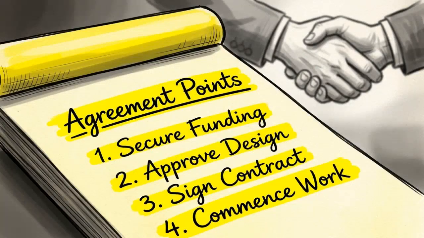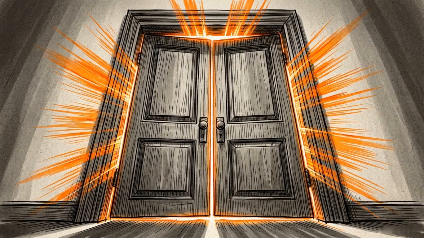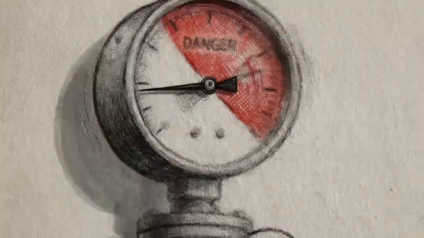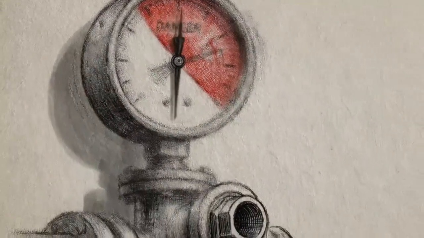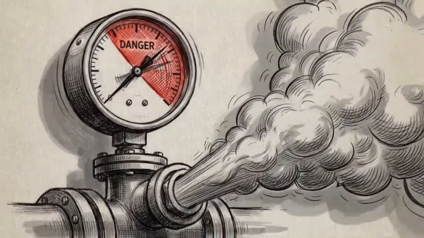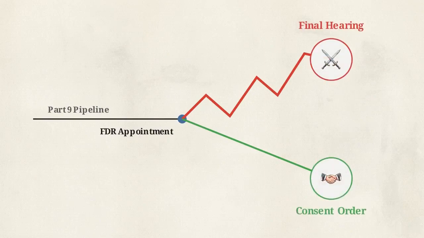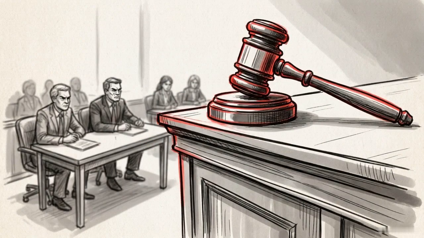If the FDR succeeds, the immediate next step is to draft a detailed heads of agreement before leaving the building, which will later be converted into a formal consent order. The FDR is the true climax of the Part 9 rules. It is an engineered pressure cooker designed specifically to resolve the dispute entirely before a trial becomes necessary. Following the FDR, the timeline splits into two drastically different outcomes. If the FDR fails, the case heads toward a final hearing.